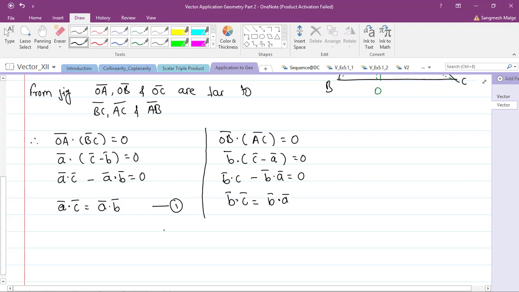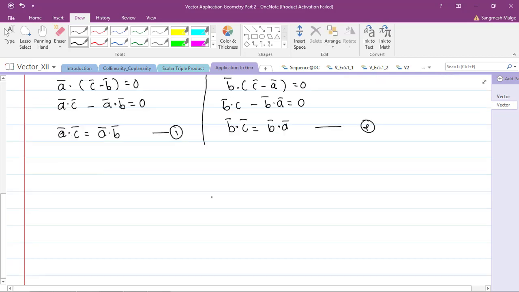Okay, now let's make use of these two, equations 1 and 2. Using the commutative law, you can write equation 2 like this: B bar dot C bar is equal to A bar dot B bar. The commutative law is applicable in this dot product. Now let's say this is equation number 3.